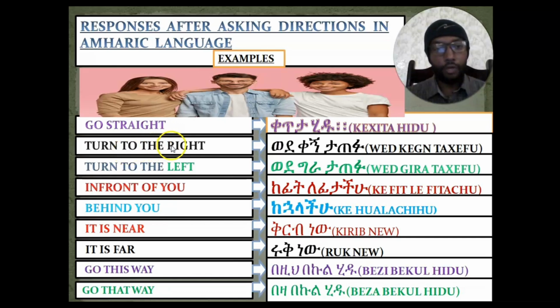How about if you want to say to them turn to the right? In order to say turn to the right to two or more than two persons, we will say what? ወደ ቀኝ ታጠፉ. ወደ ቀኝ what? ታጠፉ. ወደ ቀኝ ታጠፉ.